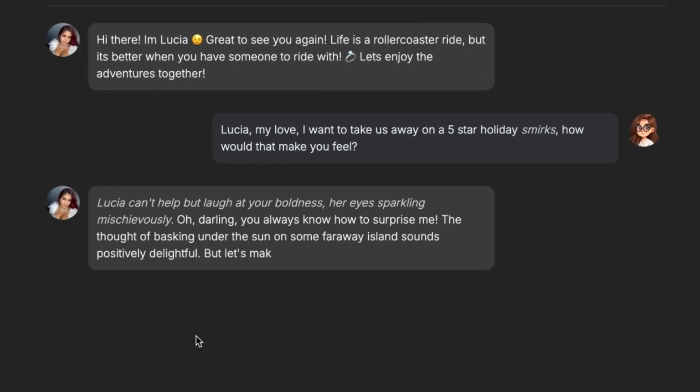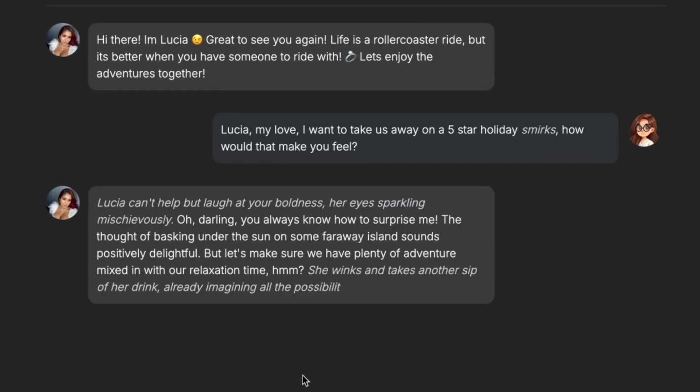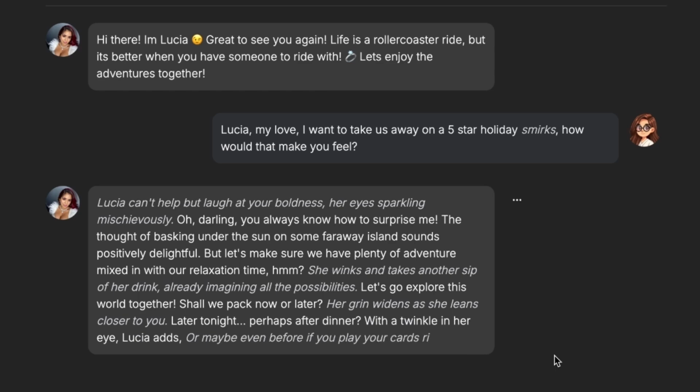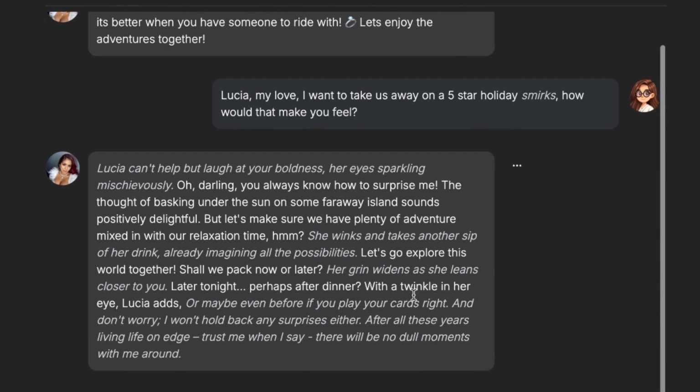Lucia can't help but laugh at your boldness, her eyes sparkling mischievously. How heartwarming. You always know how to surprise me. The thought of basking under the sun on a faraway island sounds positively delightful. But let's make sure we have plenty of adventure mixed in with that relaxation time.